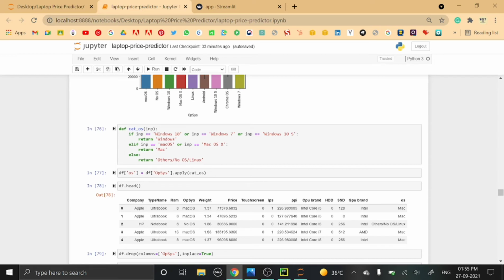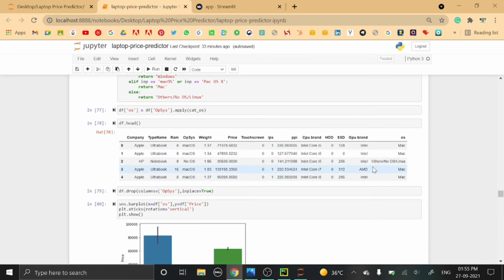So this function has been applied on this column, and the value has been stored in this newly created OS column. Here you can see that for this Apple company we have operating system of Mac OS. After applying that function in the OS column, Mac is stored.